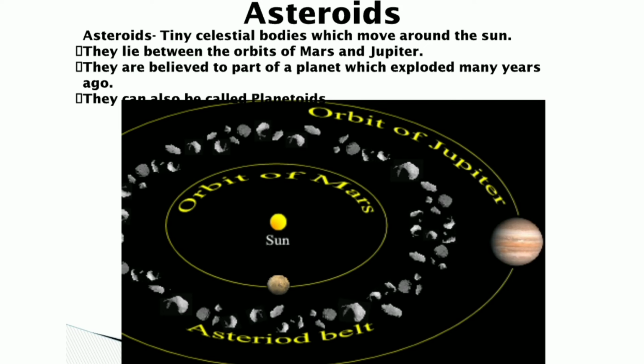Next celestial body is asteroid. What are asteroids? These are tiny celestial bodies which move around the sun. And the very interesting fact about asteroids is that they lie between the orbits of Mars and Jupiter. It is believed that a planet exploded many years ago and these asteroids are the parts of this planet. Hence, they are also known as planetoids. So can you see in the diagram how these asteroids are present between the orbits of Mars and Jupiter? Now that's an interesting thing.